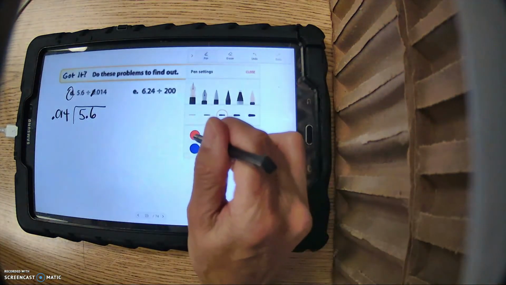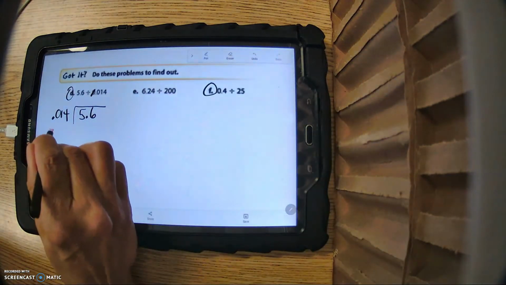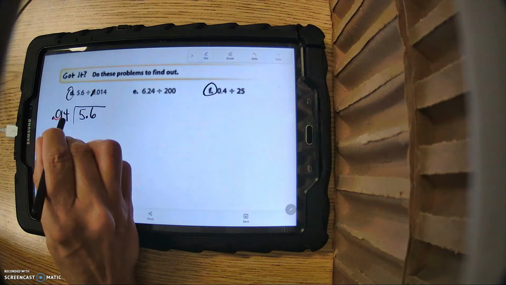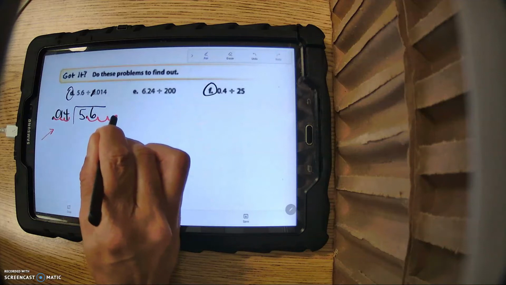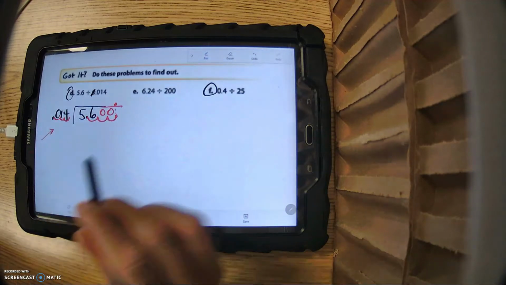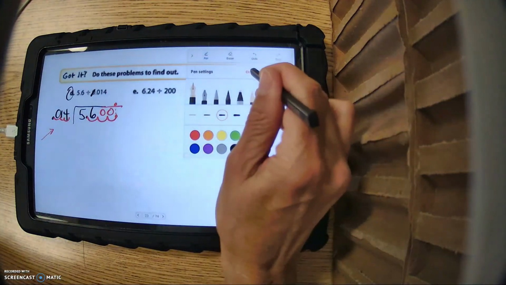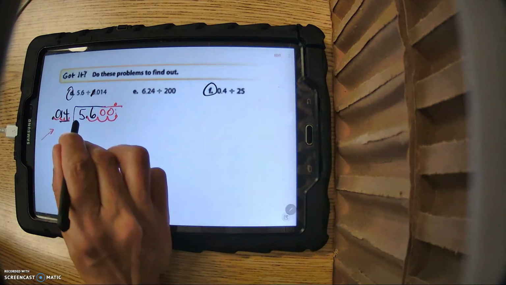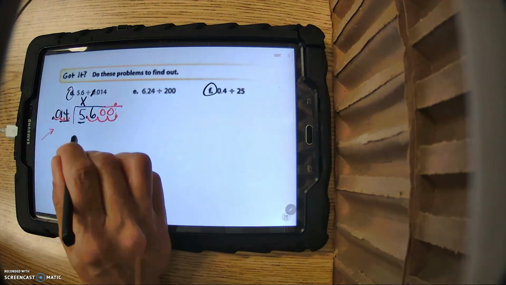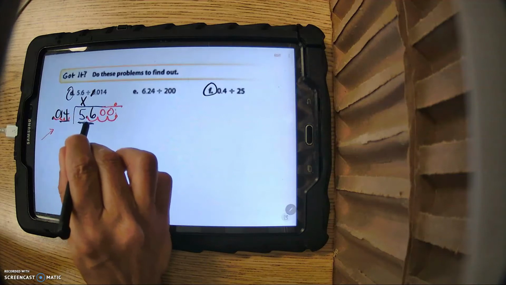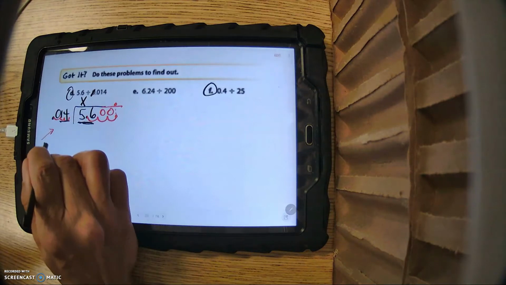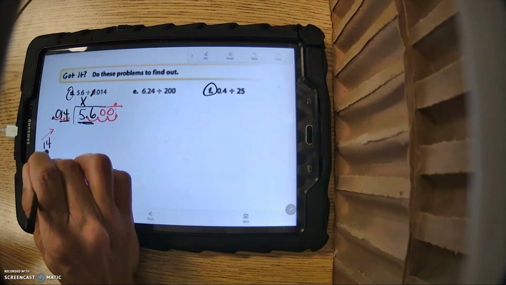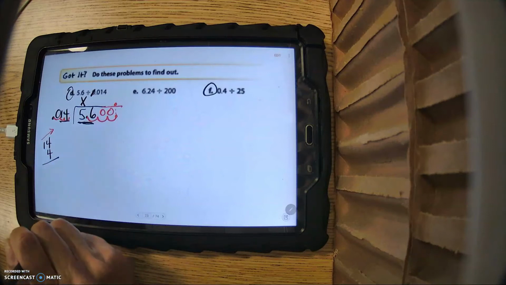All right, so now I know that I need to make this outside number a whole number. Once, twice, 3. So once, twice, 3. I need to fill in with 2 zeros, don't I? There we go. I'm going to bring up the decimal point, and now we could do our long division. So 14 cannot go into 5. But we have to figure out how many 14s go into 56. So this is about 15. Let's try 4 and see what happens.